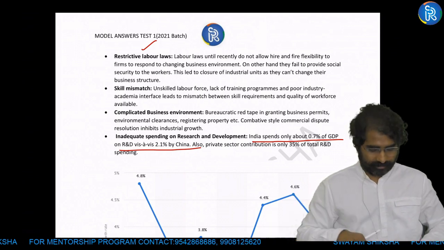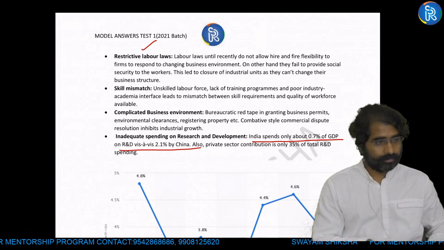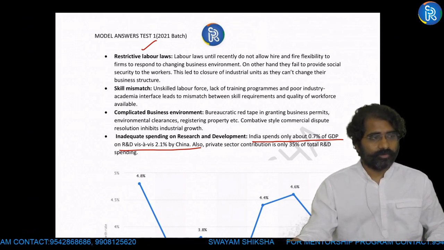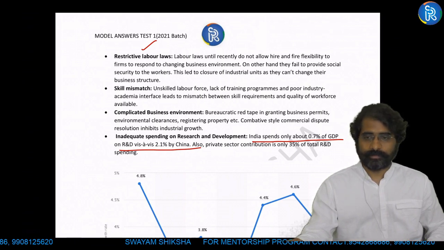Is it clear? Okay, so intro from history and conclusions from current affairs.